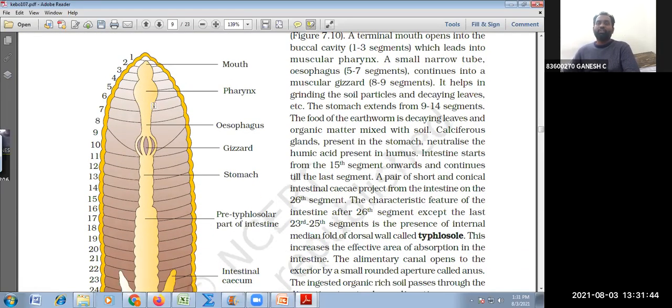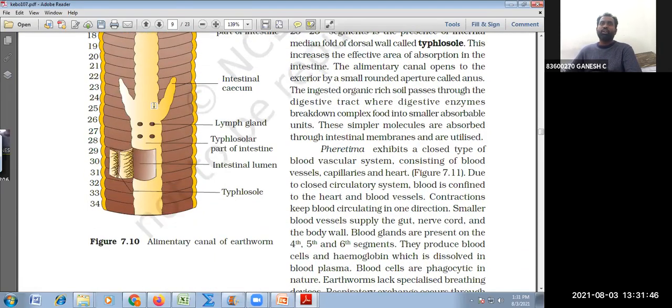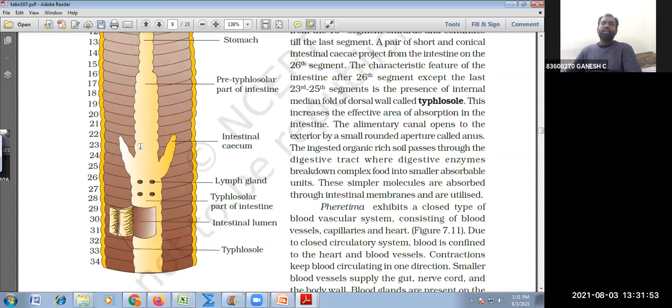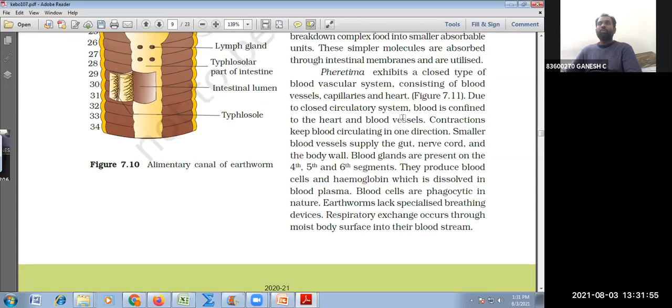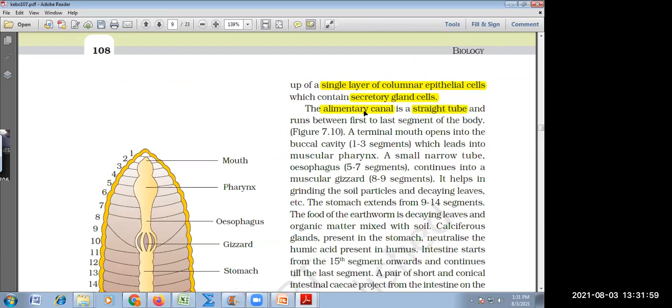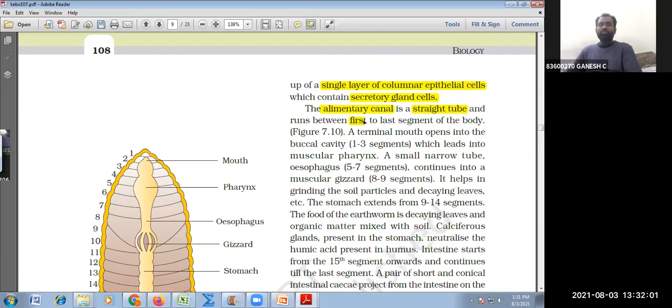It is not coiled. You would have studied the human digestive system in school, right? It is coiled. The small intestine and large intestine are coiled. But in the case of the earthworm, it is a straight tubular structure. What type of alimentary canal does the earthworm have? A straight alimentary canal. It starts with the mouth from the first segment and ends with the last segment.